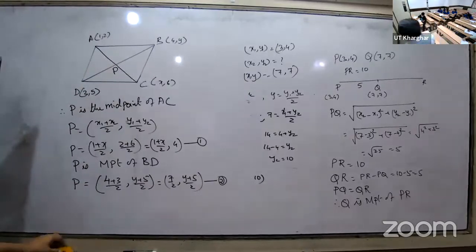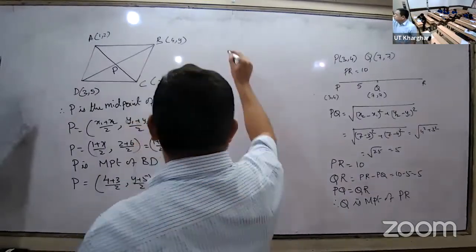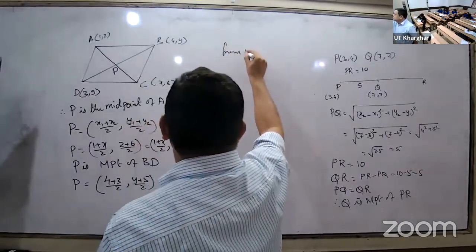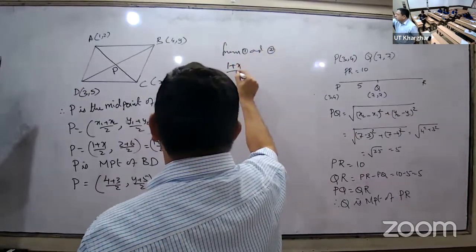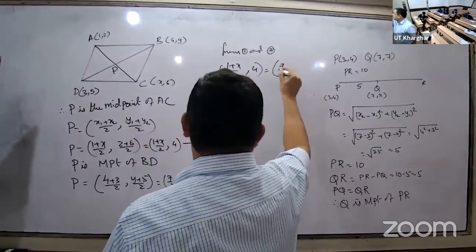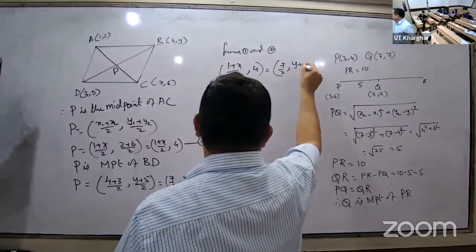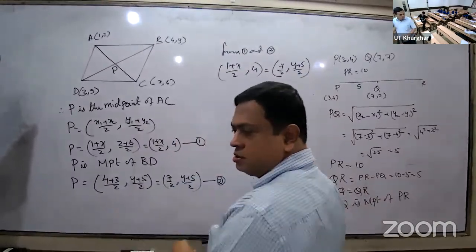So equate. From 1 and 2, what do you get? Equate both. ((1 plus x)/2, 4) will be equal to (7/2, (y plus 5)/2). Sir, how are we equating those two?